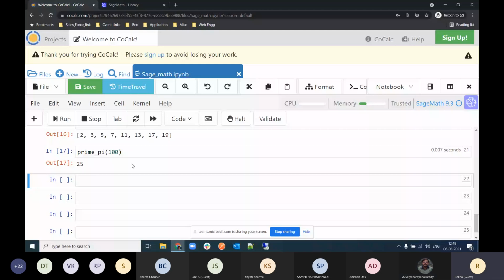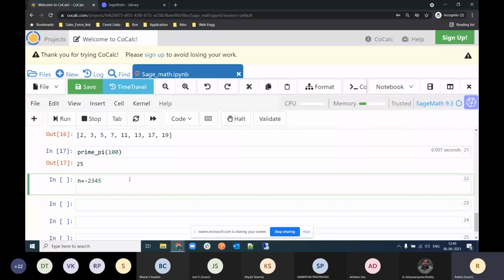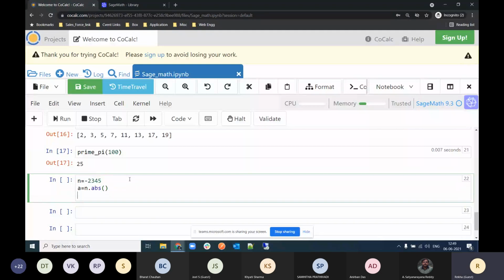Anyway, I am now writing some commands, which are very familiar in mathematics, so you have to guess the output. Suppose here is my variable n, and its value is -2, 3, 4, 5, and I am interested in knowing, suppose a equals n.abs(), and I want to know what is my a.